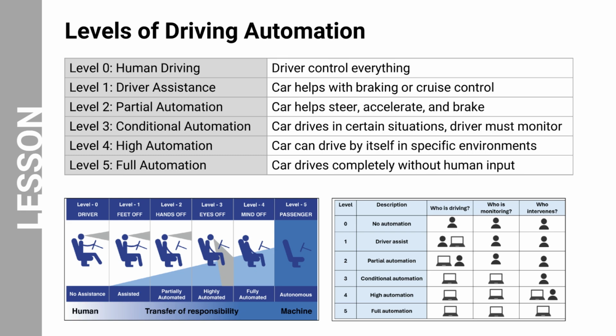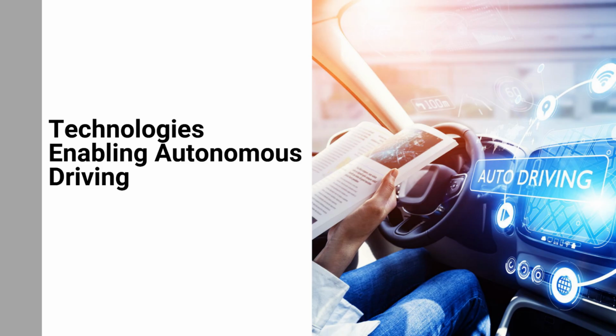Now look at the image on the left. It visually shows the transition from human driver control to full machine control. At level 0, the driver does everything, while at level 5, the passenger simply rides and the car drives itself completely. To reach these higher levels of automation, vehicles need several advanced technologies working together.